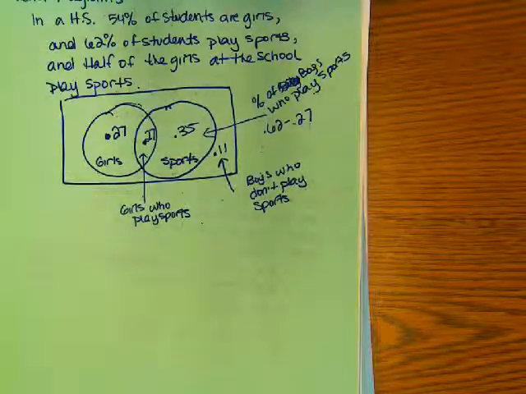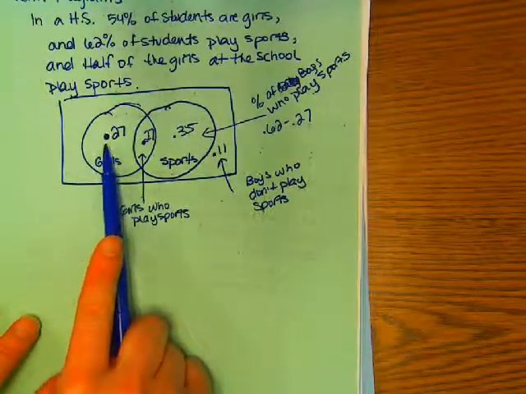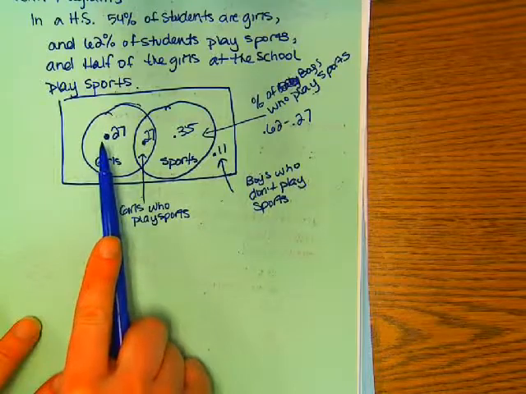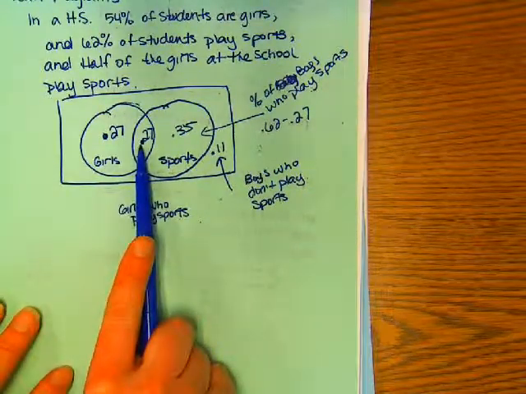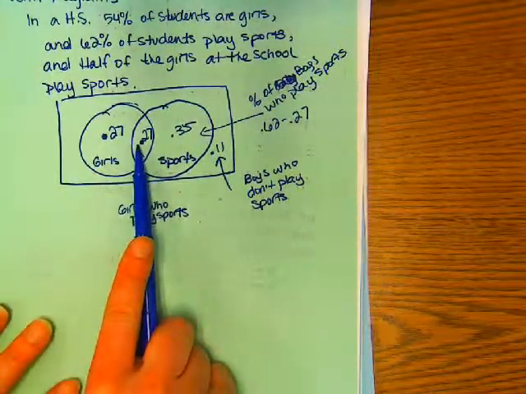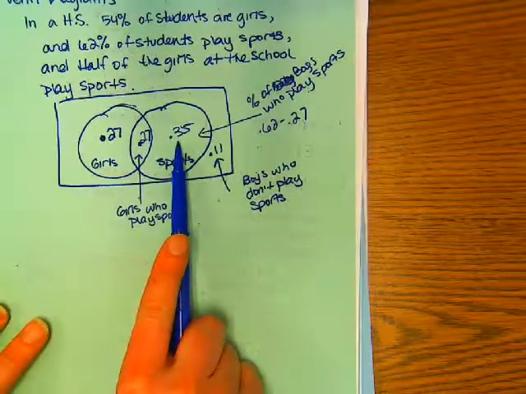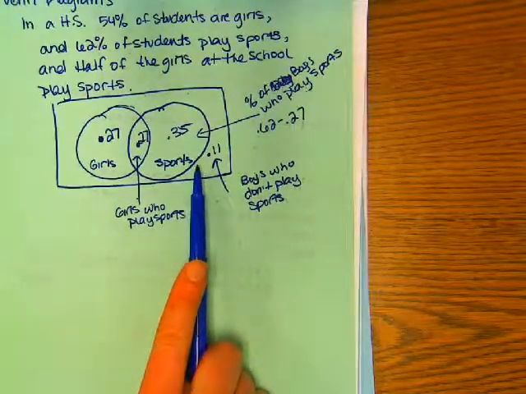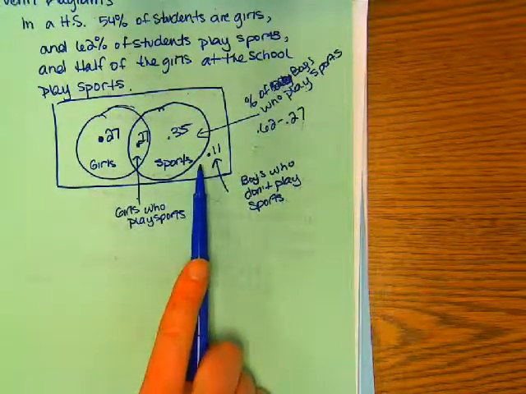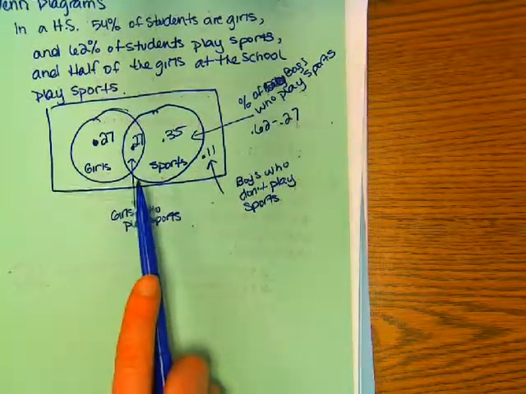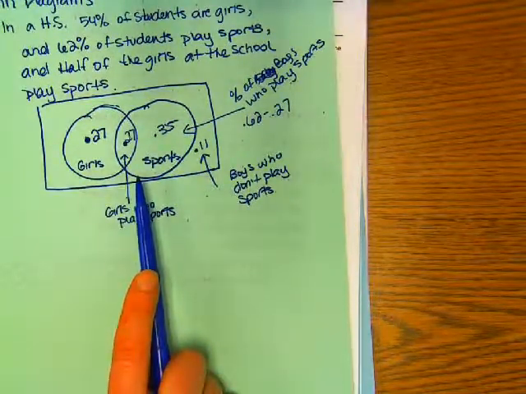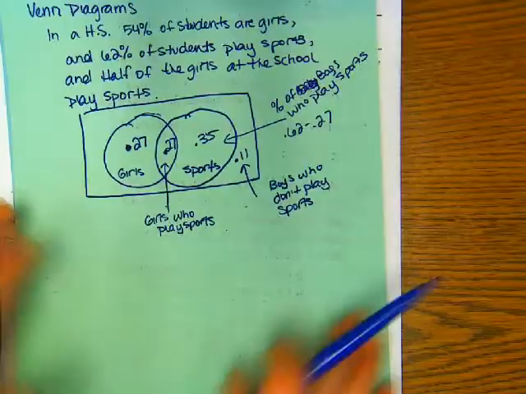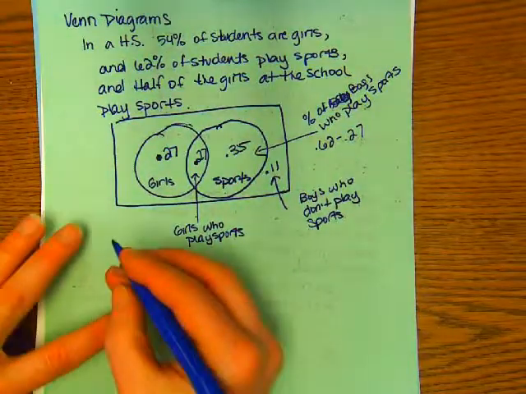So of the school, 27% of the school are girls who don't play sports. 27% of the school are girls who do play sports. 35% represents the percentage of the school that are boys that play sports, and 11% would represent the percentage of the school that are boys who don't play sports. Okay? Cool.